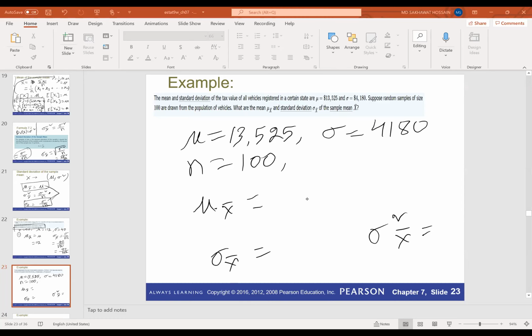So what is the value of mu x bar? Anyone? Yeah, it's the same, right? It's the same as mu. Okay, so now find the value of sigma squared x bar and sigma x bar.